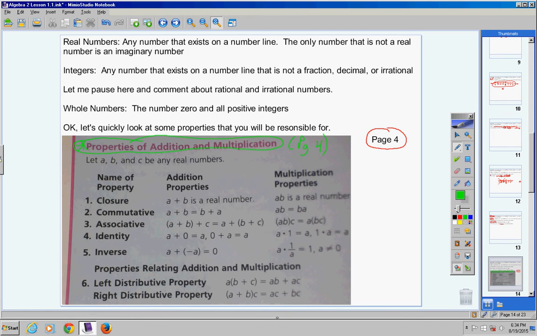I'll give you a second to copy that down. Properties of addition and multiplication, page 4. I would not copy all this down. That's why it's in your book. That's why we're making reference to it being in your book. There's no need to waste time, okay? So, having said that, here we go. Copy this down, please. Properties of addition and multiplication. Put page 4. Now let's talk about these properties, okay?